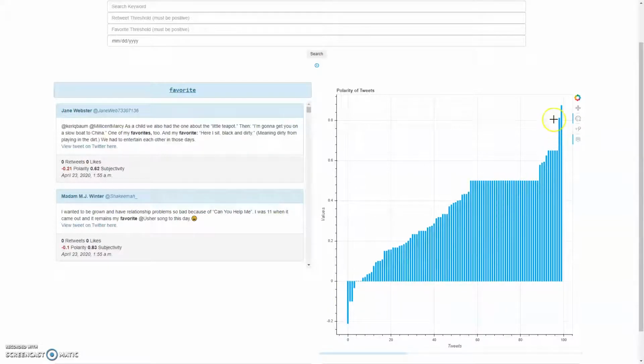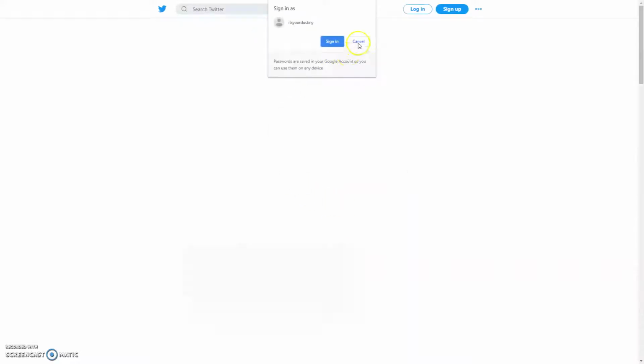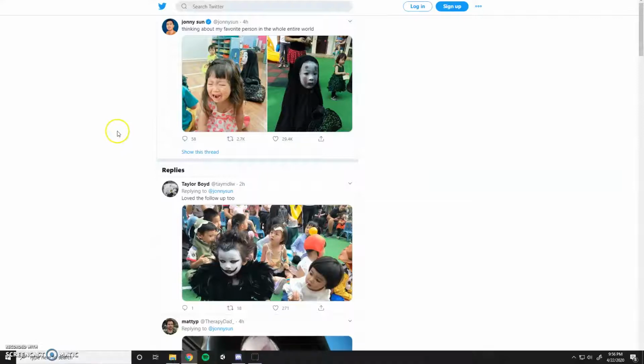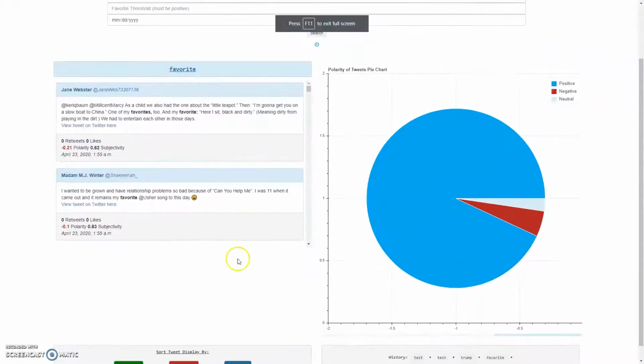And then we have many more positive tweets, which are above that median 0 line. And then subjectivity is how opinionated the tweet is. Also, as expected, we have very many opinionated tweets because generally favorites are opinionated. If you take any of these tweets, you can just click them and see which one it is. So this is that tweet 31 that we were just looking at. That's an easy way to see what the tweet is on the graph.